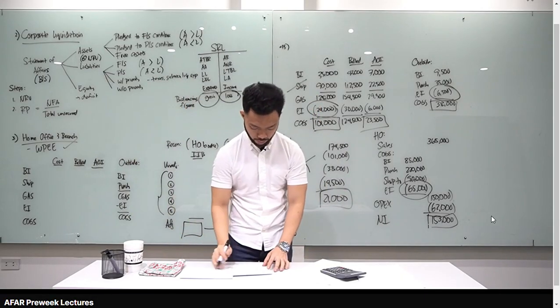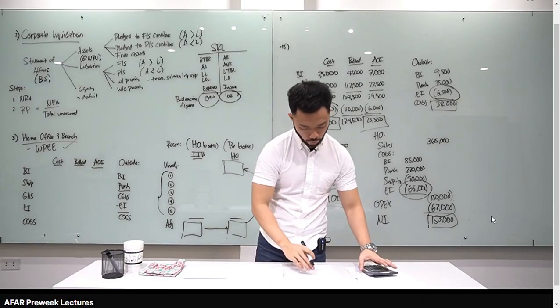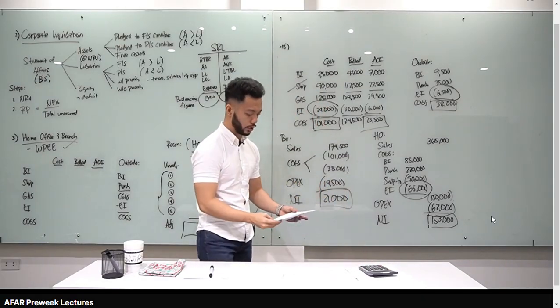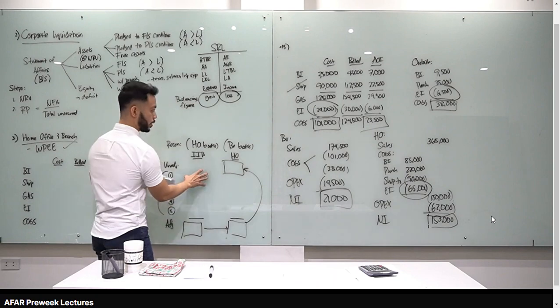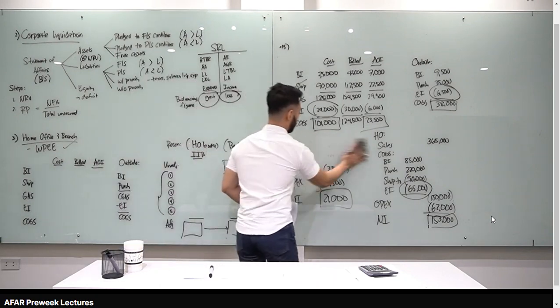Sige, so that's it for number 43. Let's go to number 44. 44 is reconciliation. So tingnan natin class, ito lang yung format natin na gagamitin. So pwede ko nang i-erase to.